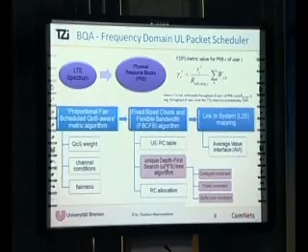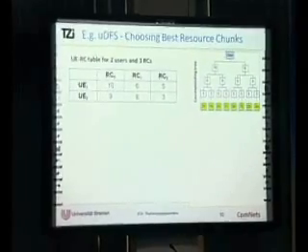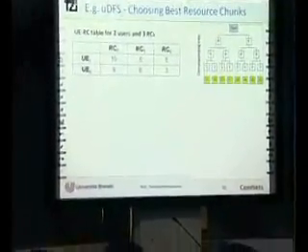When we have those metrics, we also have to choose the priority. So we use a unique depth first search algorithm to find the best possible combination, under three constraints: the contiguity constraint, power constraint, and buffer size constraint. I will give a brief example to understand this. Let's assume we have 2 users and 3 chunks, not 100 chunks, something like that. Then we have the metric values as given there.